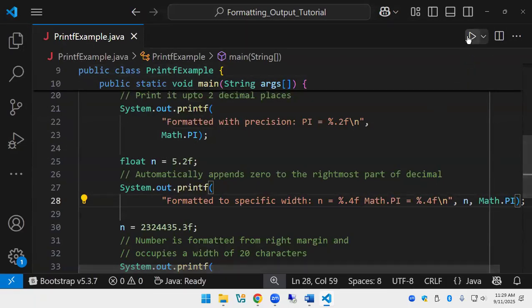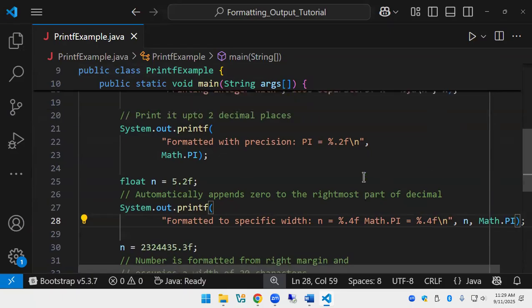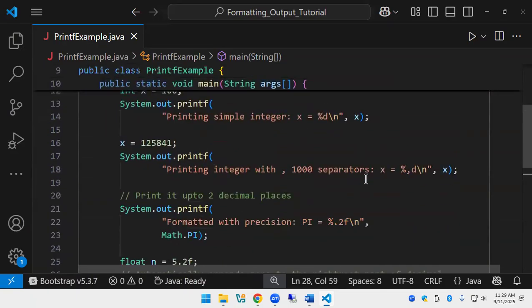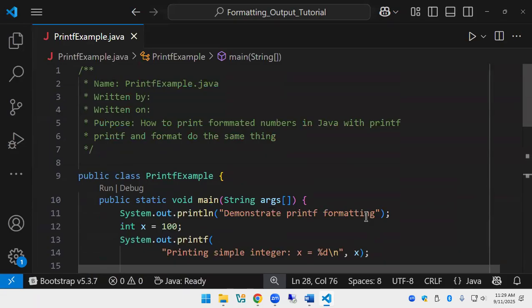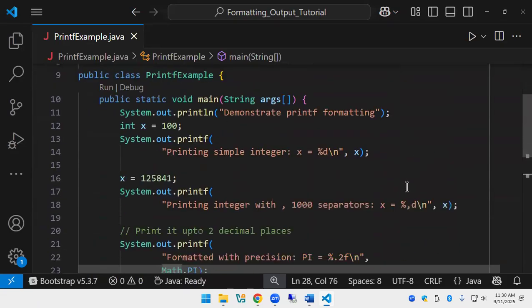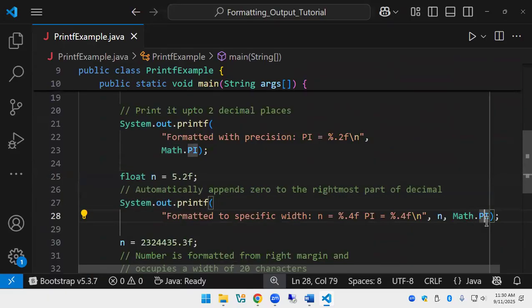If you look up top, actually, now I look at it, it uses just pi instead of math.pi. If you look at the string above, yeah, right there. That's just a string. Yeah, but they both use math.pi. That would be better, wouldn't it? Well, what would be the difference? This is just displaying. It's just a string. It could be anything. This has to be math.pi because pi is from the math library. Well, you could import the math library and all that stuff, but most people just do math.pi.